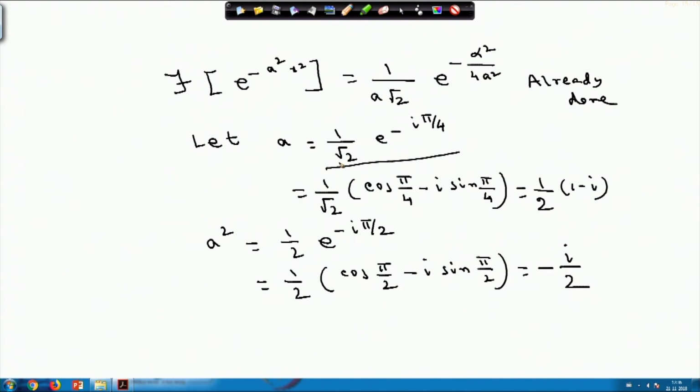So if I assume a equals 1 by root 2 into e power minus i pi by 4, then basically I am telling that my a is half into 1 minus i and a square is minus i by 2. Assume these two things.